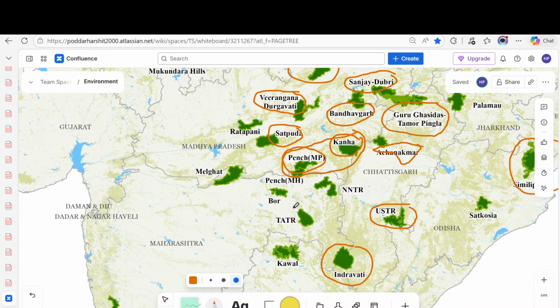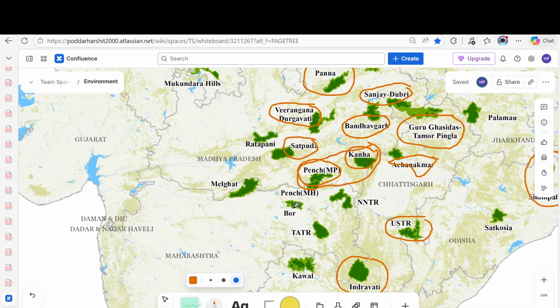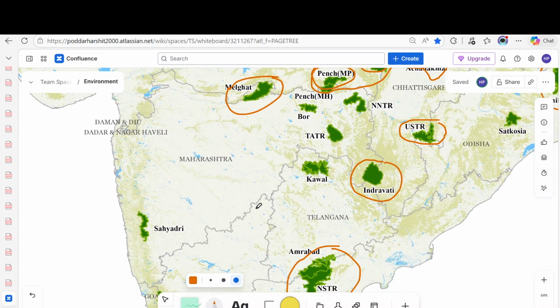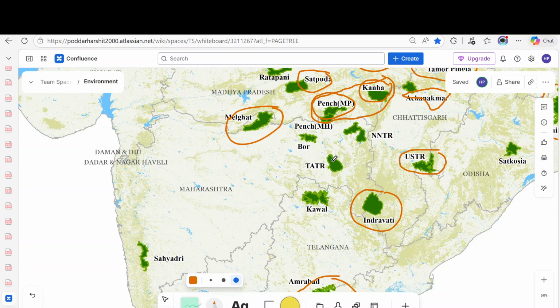Now come to Maharashtra. Let's start with Melghat. There is a Vindhya, there is Satpura. In the Satpura range we have Melghat. The Tapti river flows here. There is Tadoba Andhari Tiger Reserve.